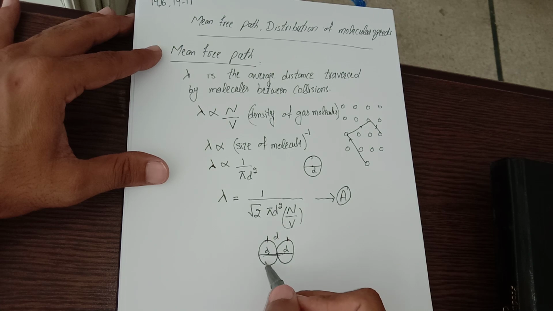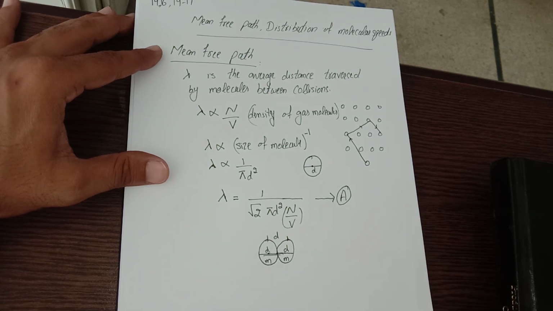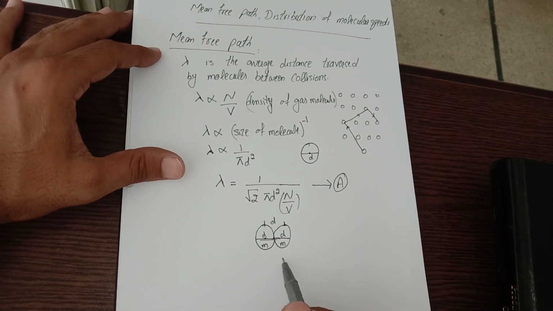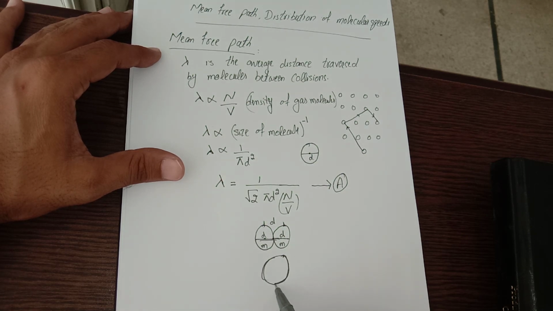Suppose both of them have equal mass m. You can think of these two molecules as a single molecule with the combined size of the two, having diameter 2d, since d plus d makes 2d.